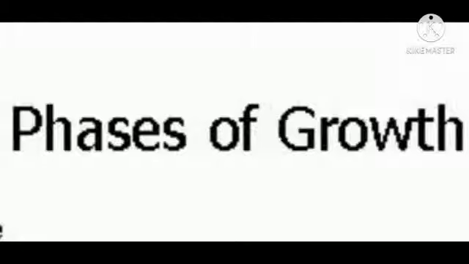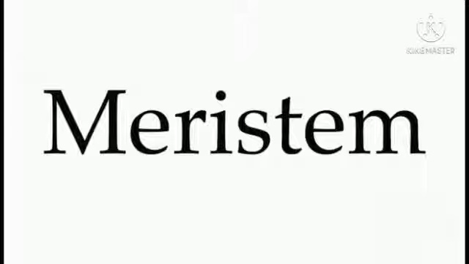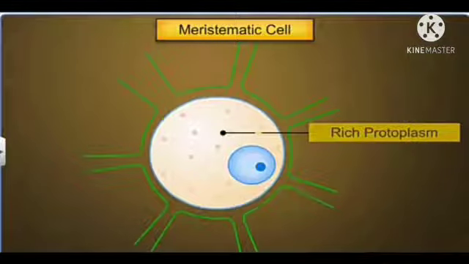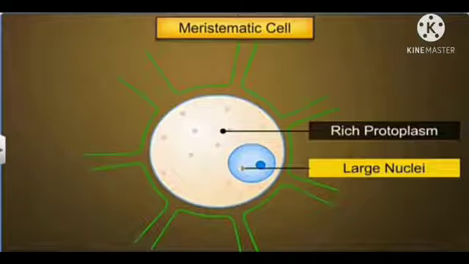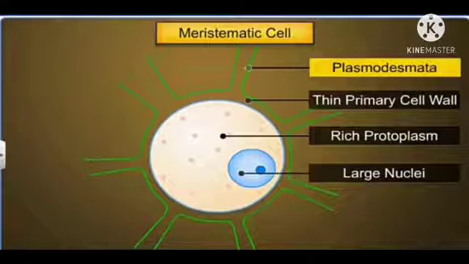Phases of growth. There are three phases of growth. They are zone of division, zone of elongation, zone of maturation. Zone of division contains the rapidly dividing cells of meristems. These cells are categorized by rich protoplasm, large nuclei, thin primary cell wall and plasmodesmata.